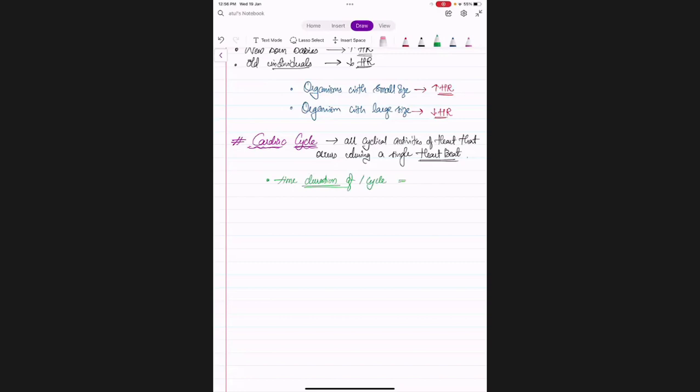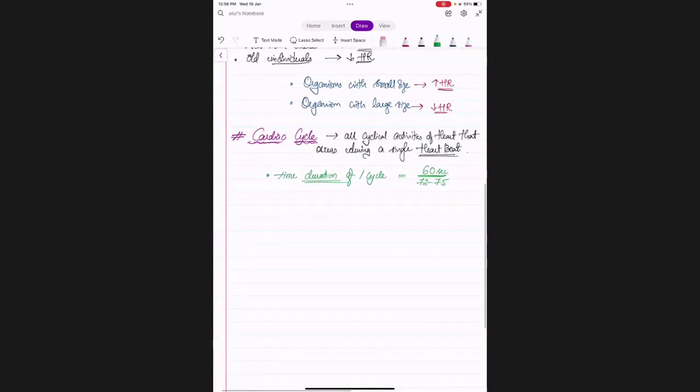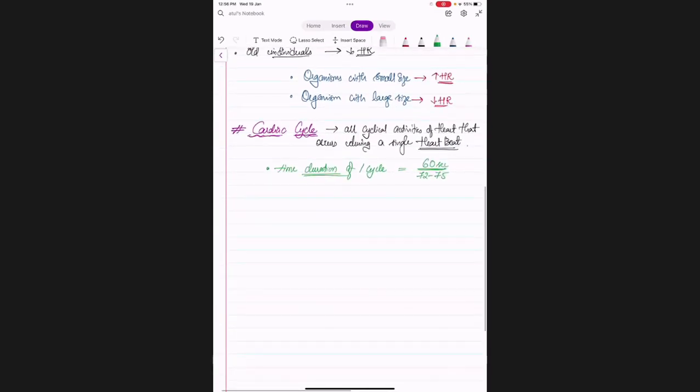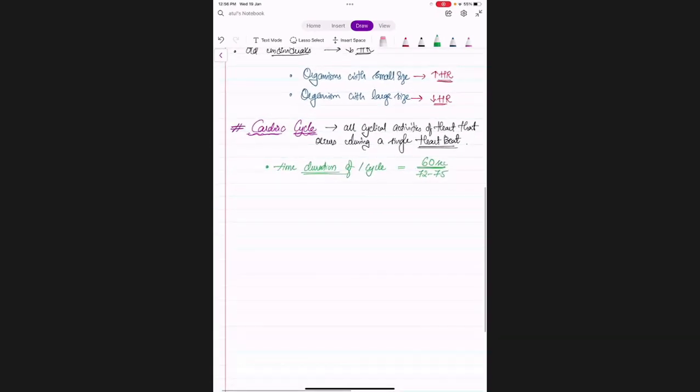See, in 1 minute, how many seconds do you have? 60 seconds, right? And in 1 minute, how many times the heart beats? 72. 60 is in case of old people, not in case of normal adult individual. 72 to 75 beats.